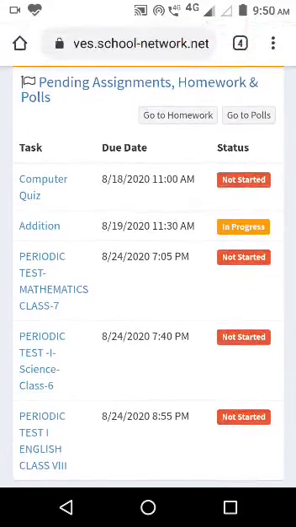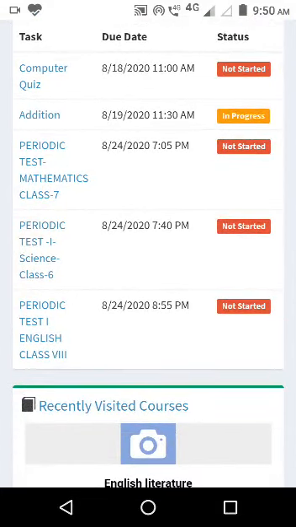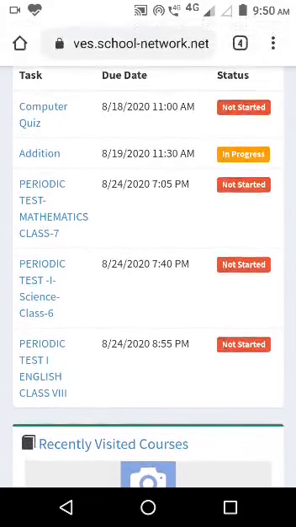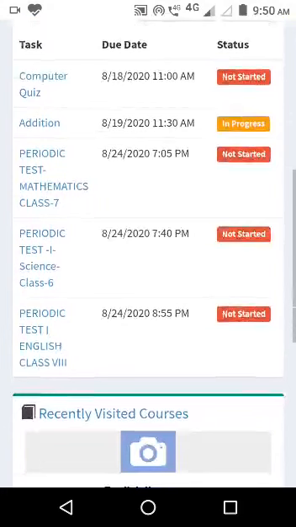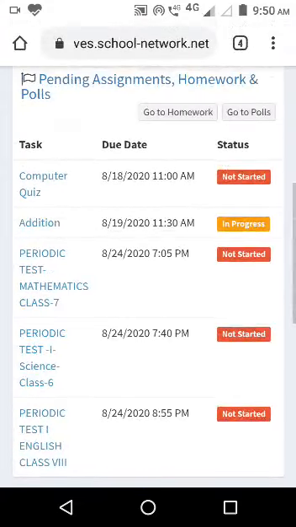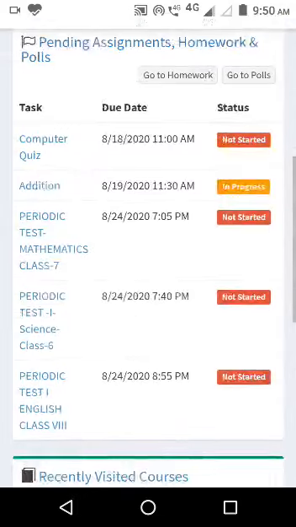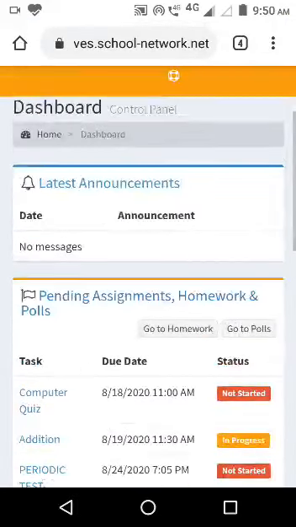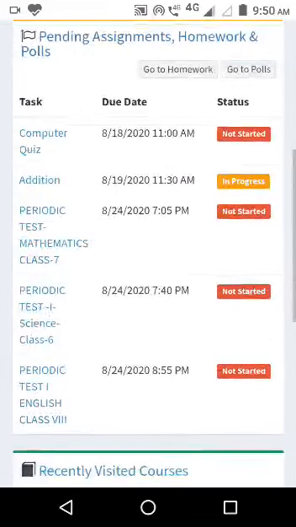And if anything is given by the teacher which is not displayed right now, that is referred to as something that will come on a later date. Suppose the teacher has given a quiz on the 20th; it will display on the day of the 20th at a particular moment. So here is my main screen, and whatever I have to get, I'll get from here.